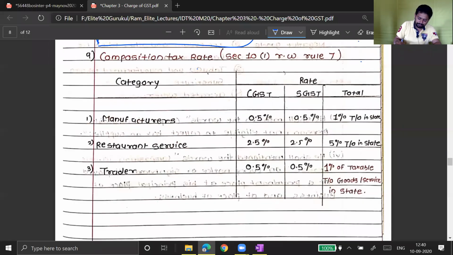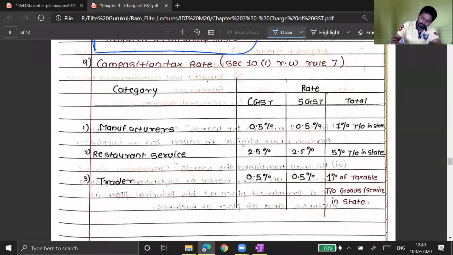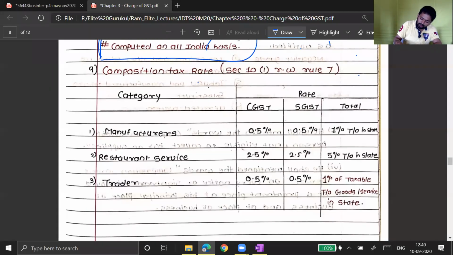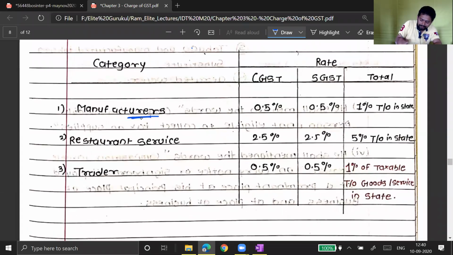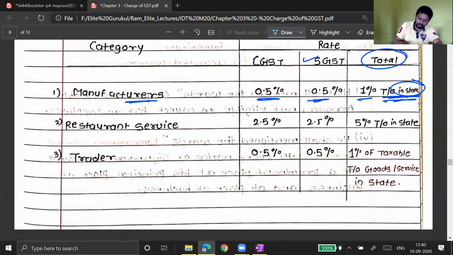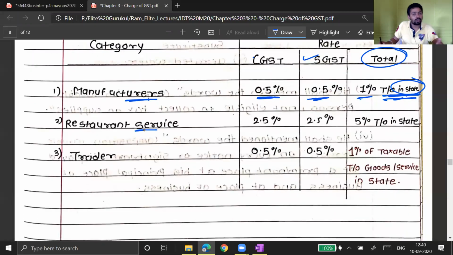The next point here. What are the rates? Rates I have discussed earlier also in the last lecture. For a manufacturer, the rate is 0.5% CGST, 0.5% SGST, and 1% on turnover in state. See, while paying tax, I told you it has to be turnover in state. Total turnover. For restaurant, hotel, where you take food and all, 2.5% CGST, 2.5% SGST. So 5%, again on total turnover of the state.